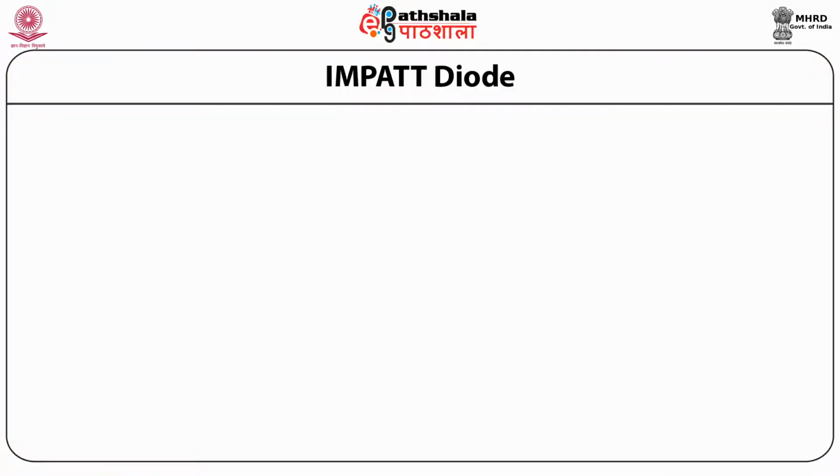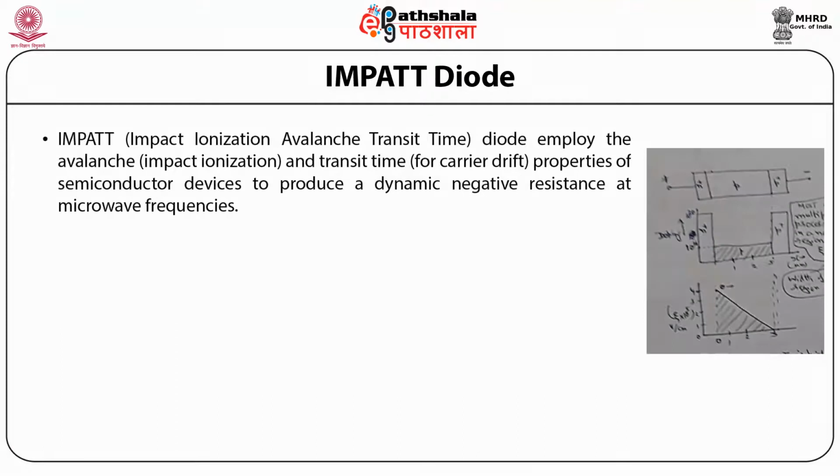The diode used for this demonstration was fabricated using silicon and had a P plus N structure. After this, the operation of the Read diode was demonstrated, and then in 1966, a PIN diode was also demonstrated to work.